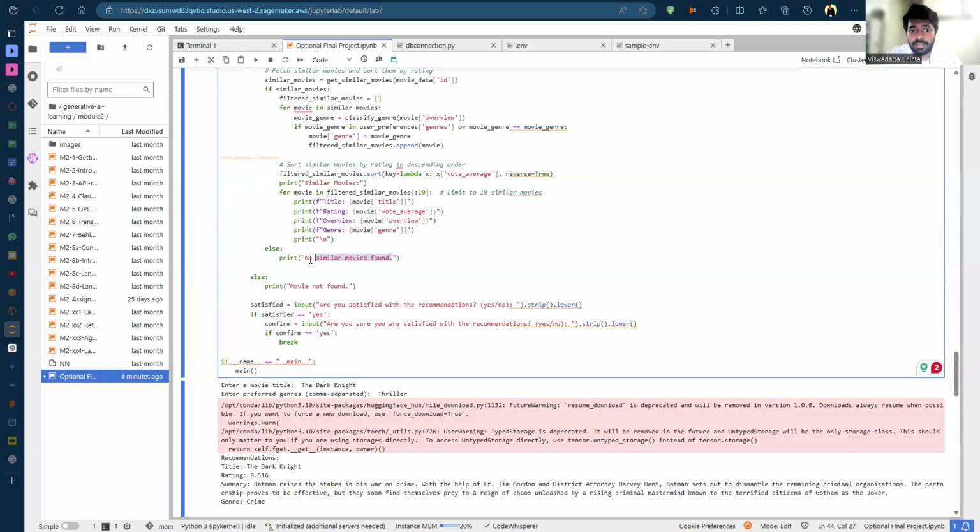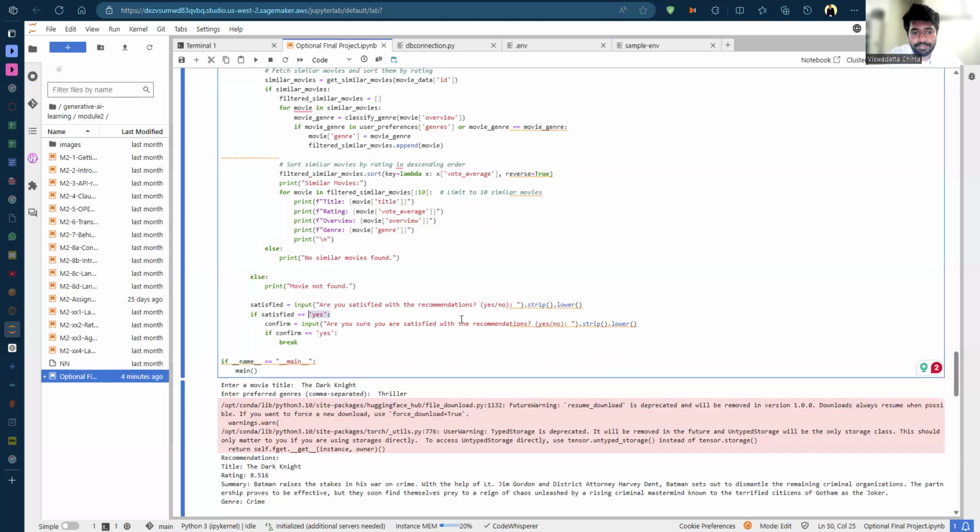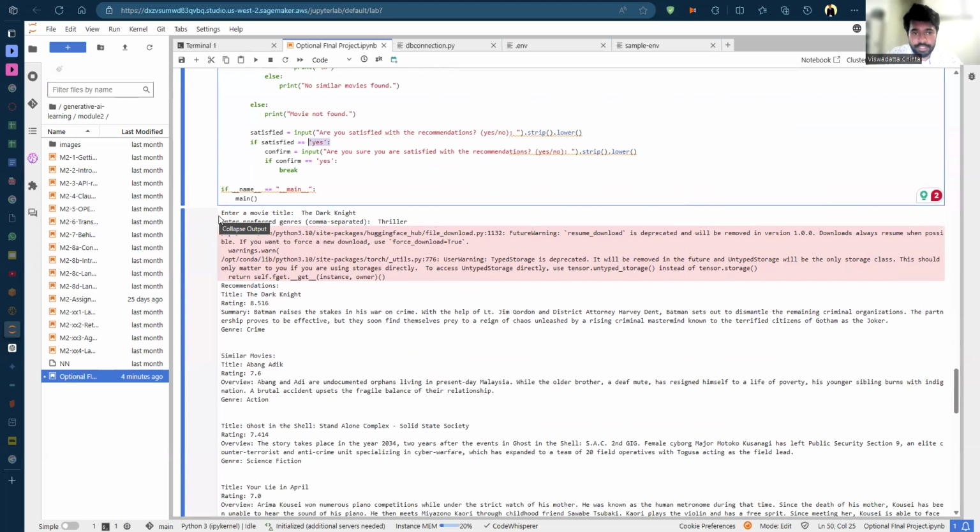And if there are no particular movies in the whole database, which would be highly unlikely, it would not recommend any other movies as similar as the ones they have inputted. And finally, I have put two questions basically if they want more recommendations or just want to exit out. And I wanted to make sure if they really want to exit out. If they don't, they will be redirected and then they'll get a few more movies recommended. And this is what I have inputted.